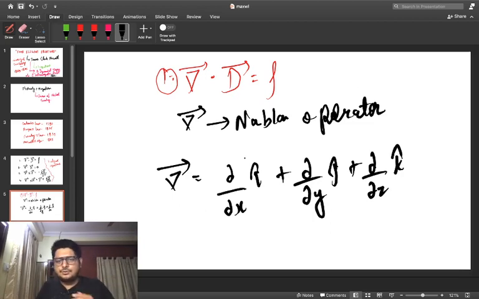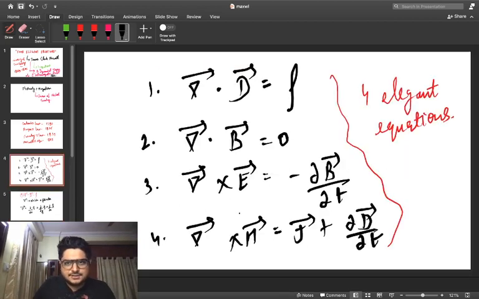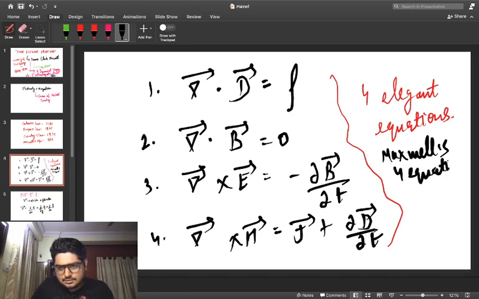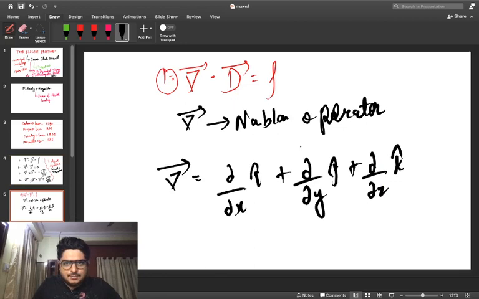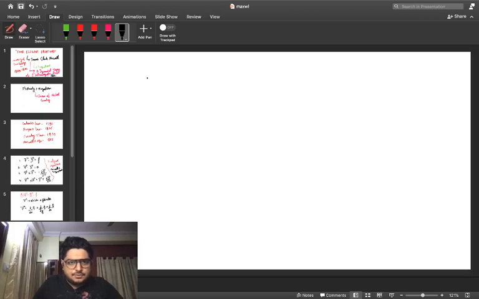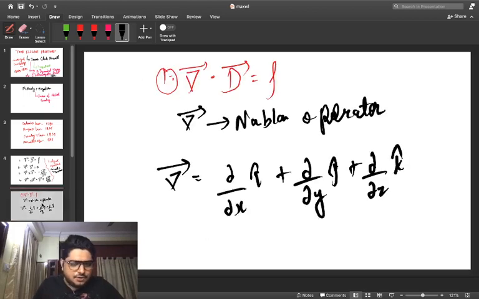So we are going to use this operator to formulate Maxwell's four elegant equations, which I can also write down over here, Maxwell's four equations. So let's get started. Have a look at the equation first.